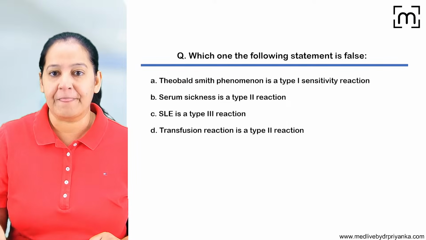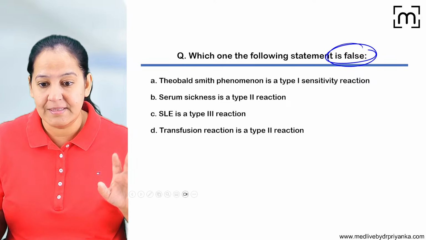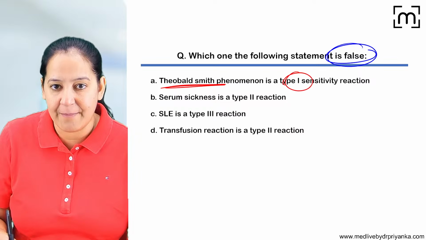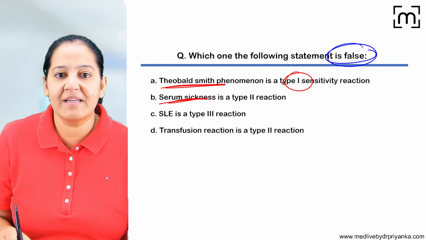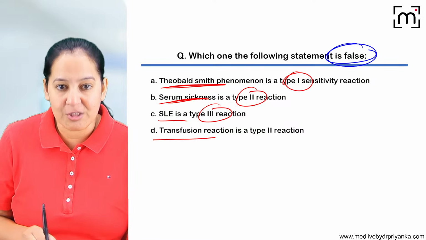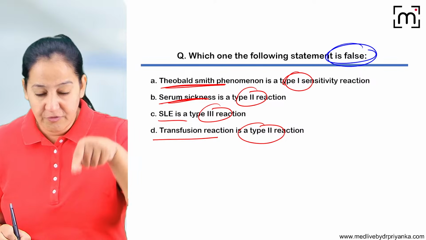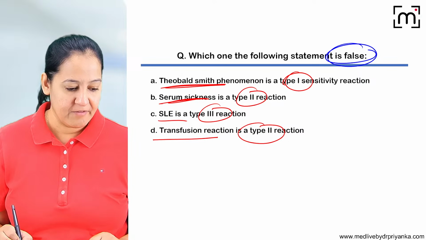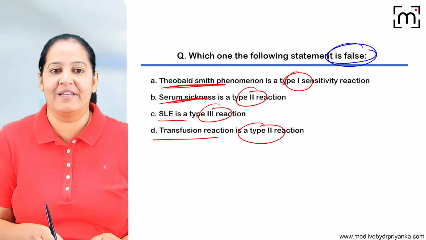Now match the column. Which of the following match the column is false? See the pairs. So Theobald Smith phenomenon is an example of type 1. Is it true or false? Serum sickness is example of type 2. SLE is example of type 3. And transfusion reaction is example of type 2. Which of the following is false? Only one of them is false. Can you tell me which one? One of them is false. Yes, absolutely right.